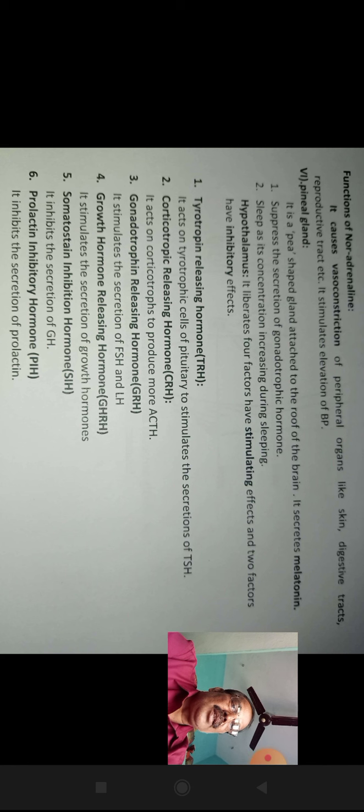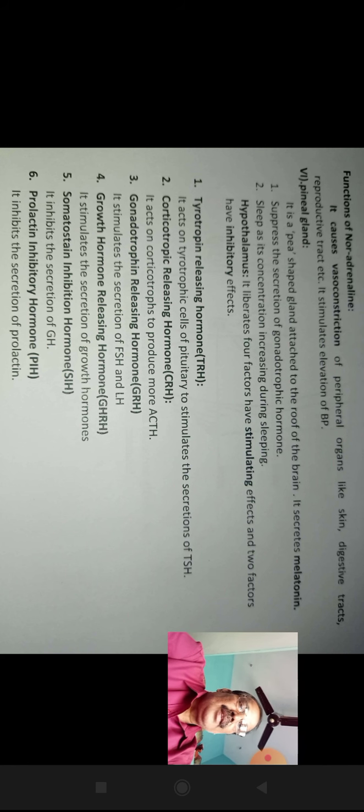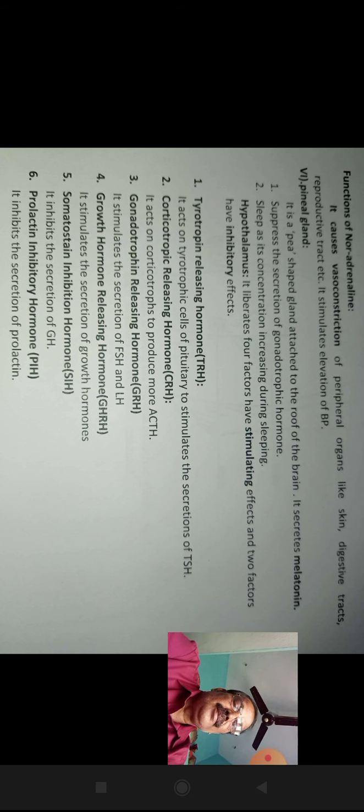So this is about the endocrine system: names of endocrine glands, pancreas with insulin and glucagon, adrenal gland with adrenaline and noradrenaline hormones, pineal gland with melatonin hormone, and hypothalamus with four stimulating hormones and two inhibitory hormones.